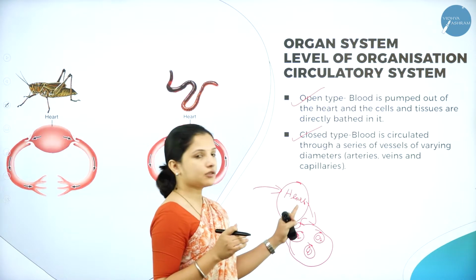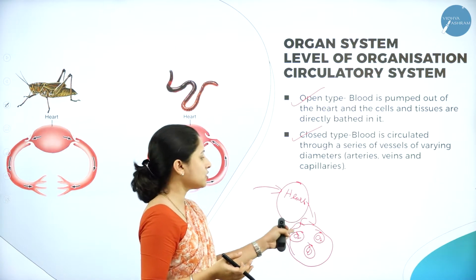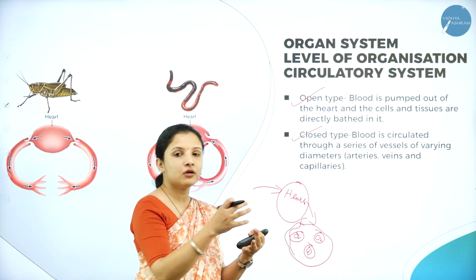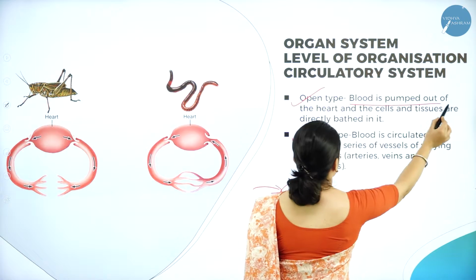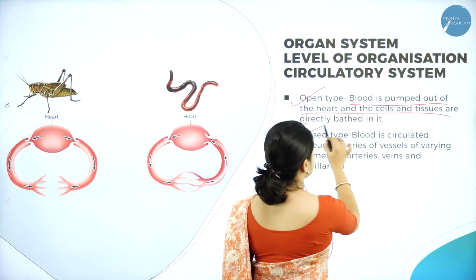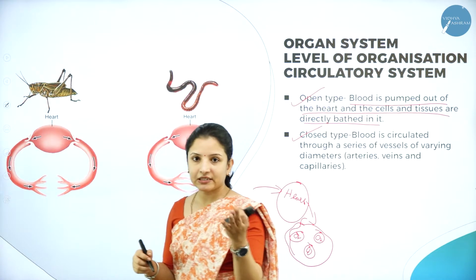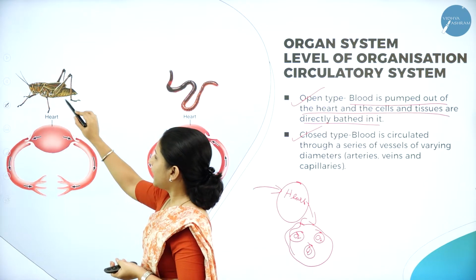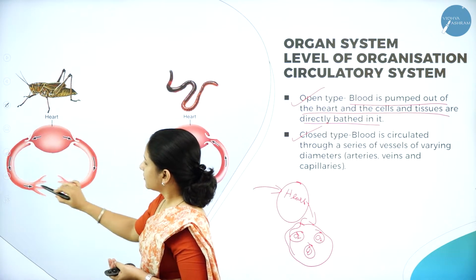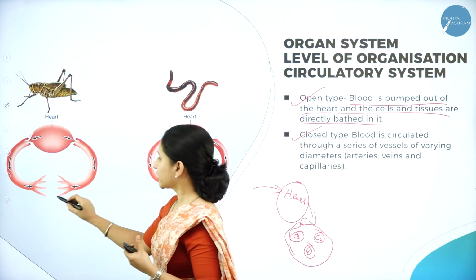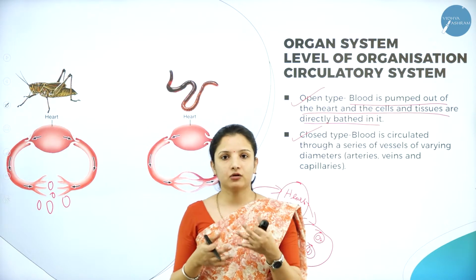So that is the same thing that happens here. Here the organs will bathe in the blood because there are no veins that actually carry the blood to specific organs. So that is nothing but open type. Here the blood is pumped out of the heart and the cells and the tissues directly bathe in it. The best example here is the insect, that is arthropod. I have taken the example of a grasshopper here. You can see there are no veins as such. So whatever organs or cells are there, they will completely get bathed in the blood, or soaked with blood.